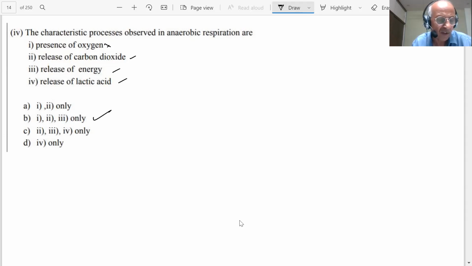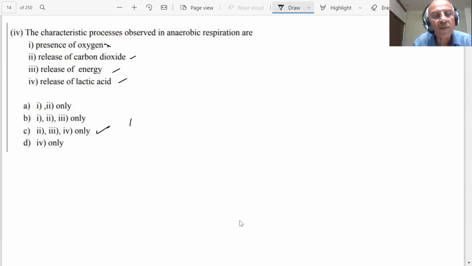In such cases, what are the answers? So our answer will be, student, 2 is correct, 3 is correct, 4th is correct.